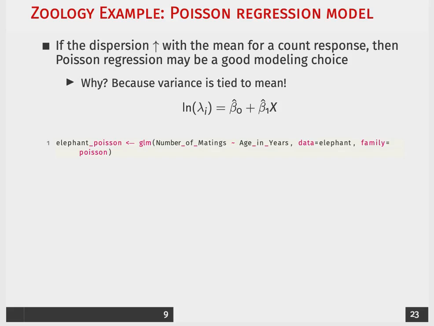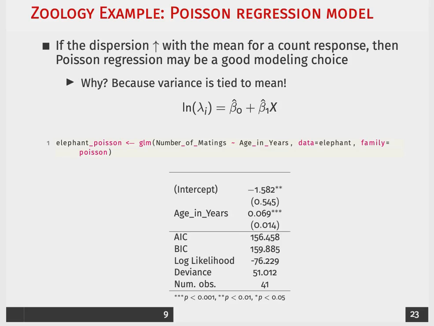So enough chit chat, let's actually get to estimating this model in R. Since we are using a generalized linear model, we're going to use glm as the function. The number of mates is our outcome, and we are only using age in years as our predictor. The data is coming from the dataset elephant, and family is equal to Poisson.